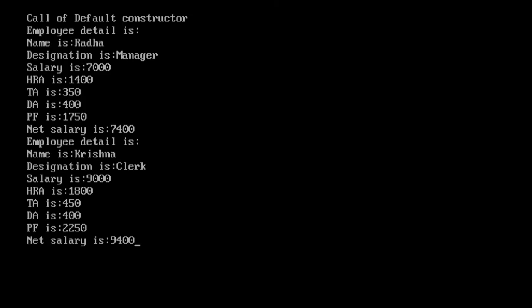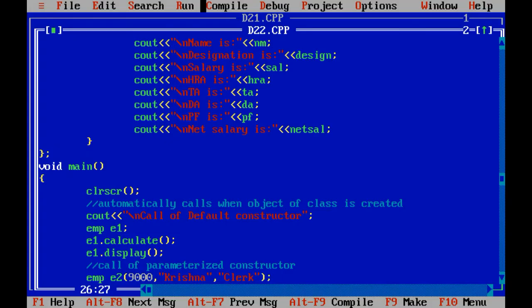See, call of default constructor, employee detail is Radha, designation is manager, salary is 7000. Based on the salary it calculated HRA, TA, DA, PF and net salary. After that, based on the parameters we have passed, that is Krishna, clerk and salary 9000, the calculation is performed and HRA, TA, DA, PF and net salary is printed. So this is all about the concept of multiple constructors which are declared inside the class.